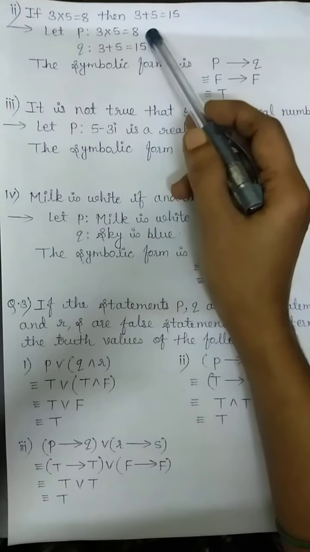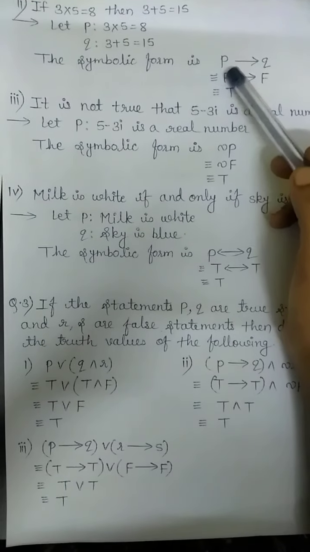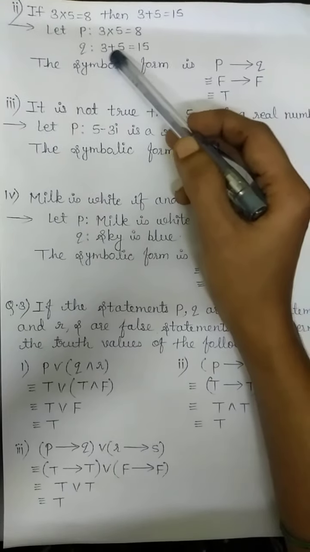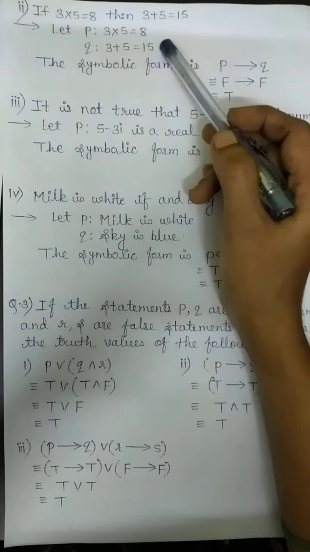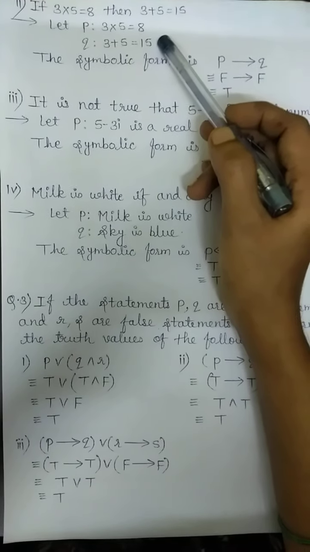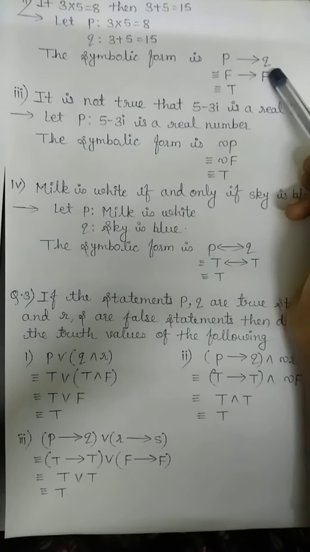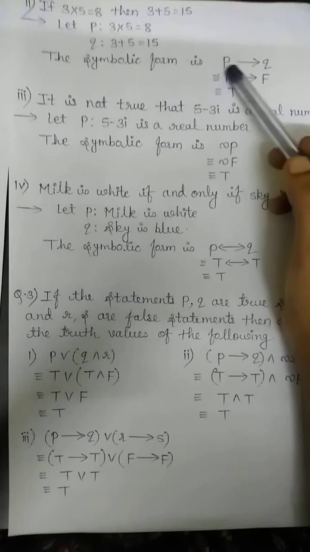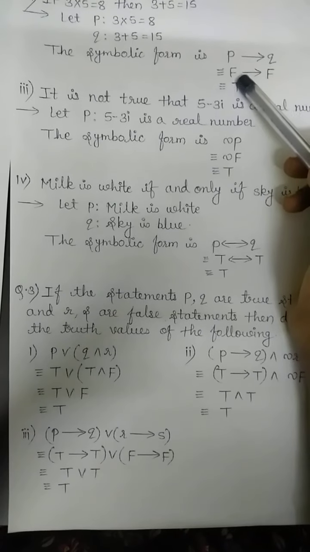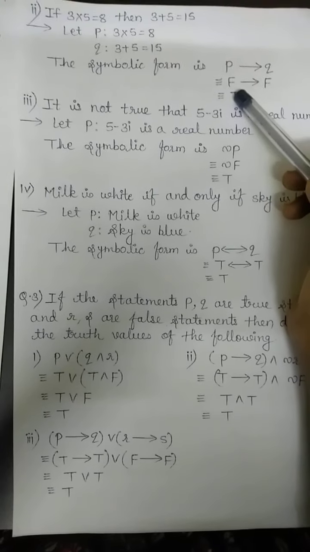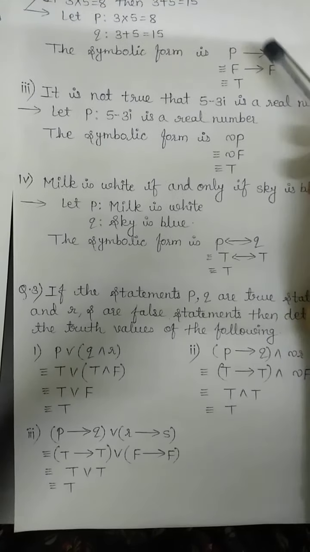No. So value of P is false. So here we will substitute F. Is 3 plus 5 equal to 15? No. So value of Q is false. So here we will substitute F. So F implies F. We will check the table of if then and here we will get the value of the given compound statement as true.